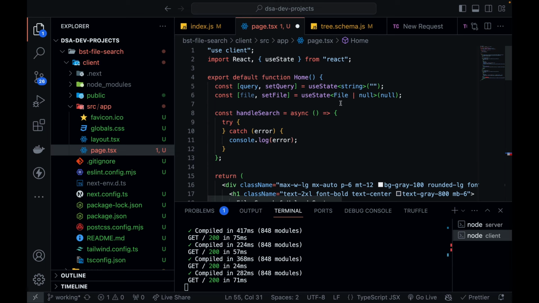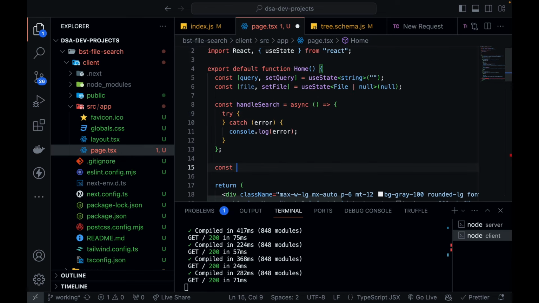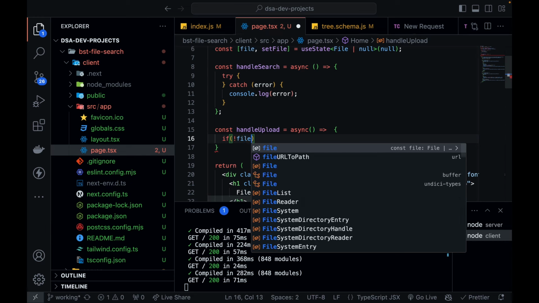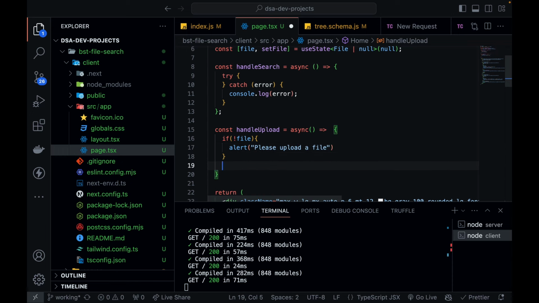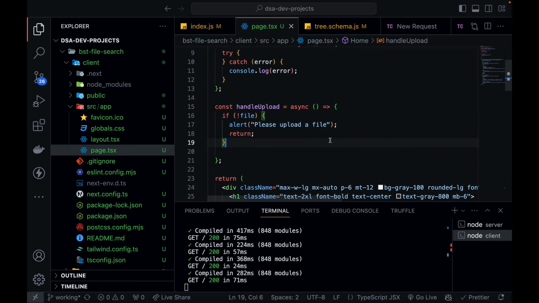Let's handle the upload at the top. So let's define a function just below this, constant handle upload. Then you can set an alert box: please upload a file. But else, what you need to do, you can return. Okay, just like this.